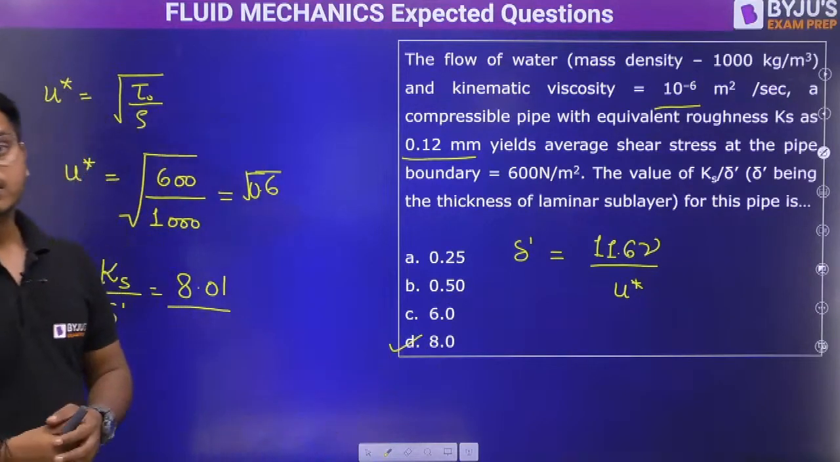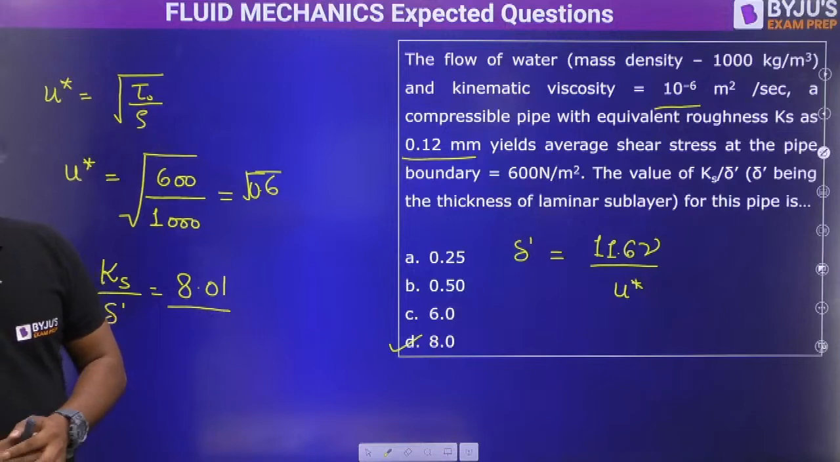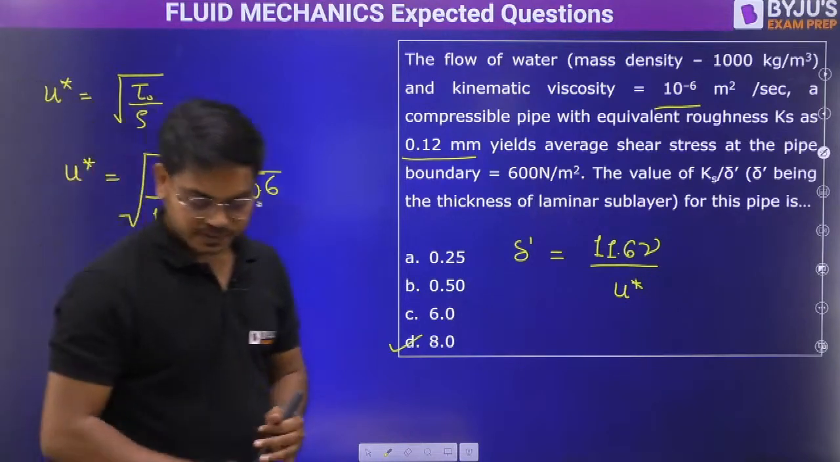Who found it? Kiran and Ayush. Very good guys, very good, amazing.